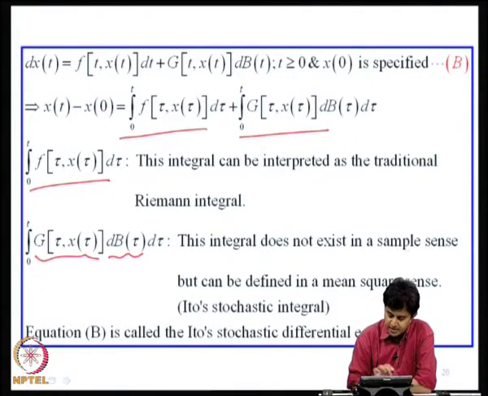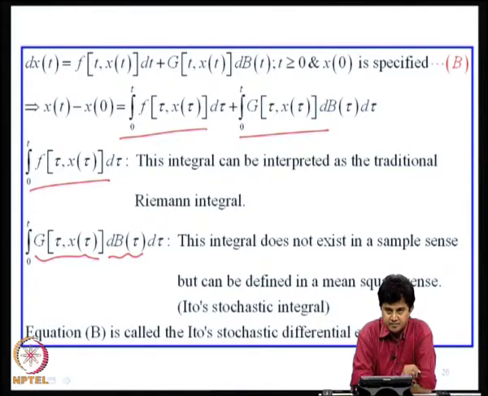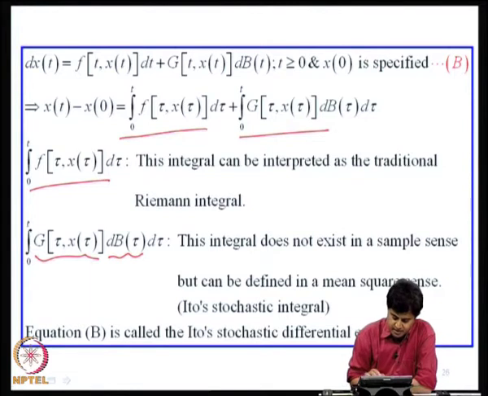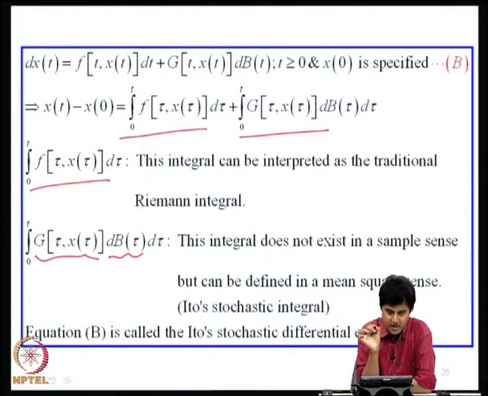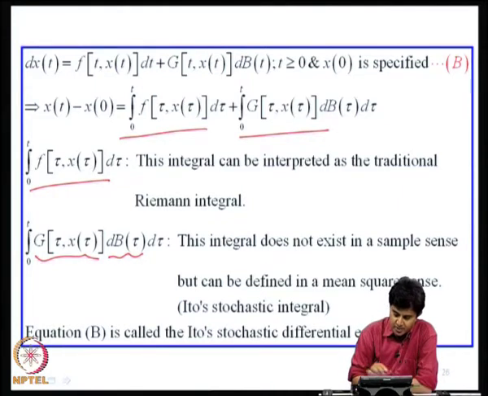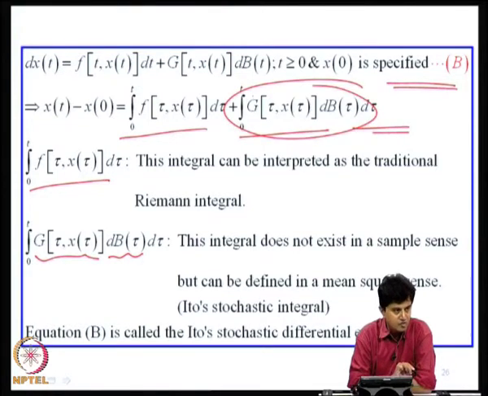This integral does not exist in a sample sense, but can be defined in a mean square sense. That means you can't have a Riemannian interpretation for this, but it can be interpreted in a mean square sense, and that is what Ito's stochastic integral theory enables us. So, this equation B, we call it Ito's stochastic differential equation. It is a differential equation to the extent that this is an integral equation where this integral is interpreted suitably in a mean square sense.